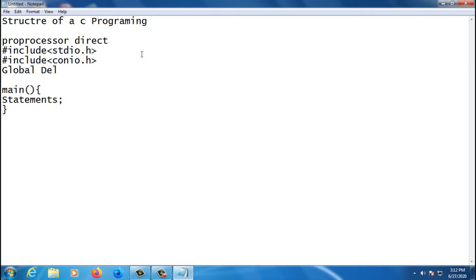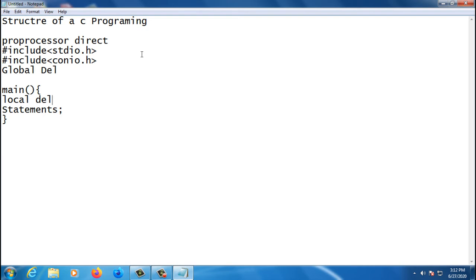Now again if I want to use my user defined functions, no problem, we can use them. But one more thing I want to explain to you. See, before the statements we can declare here also, and those declarations we call local declarations. Already I explained the global declarations, now we call this a local declaration.